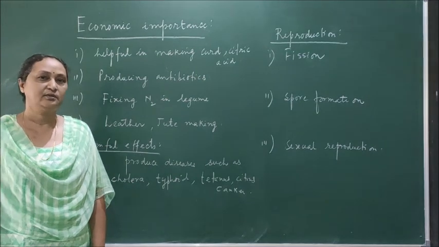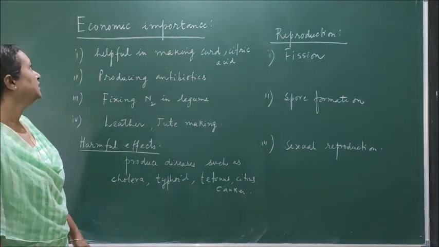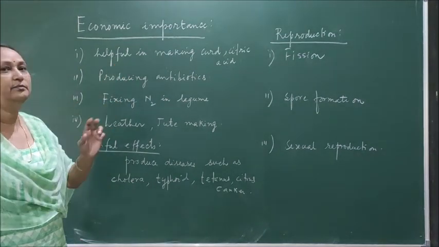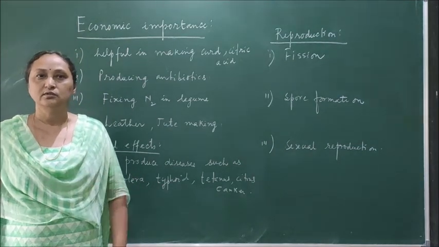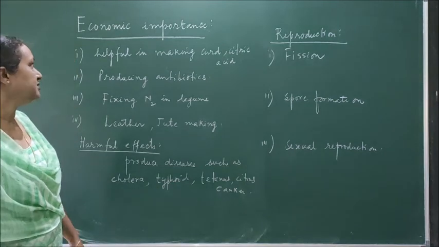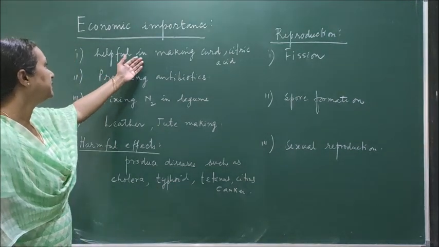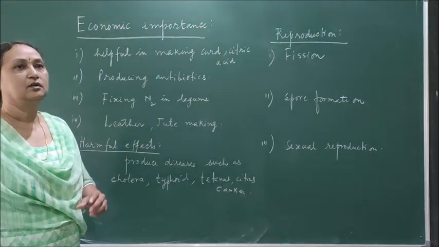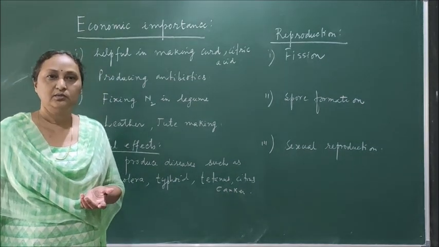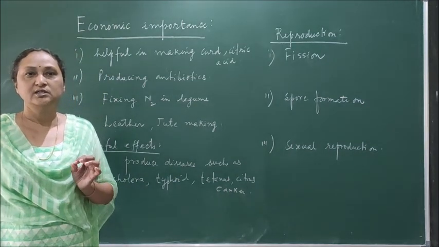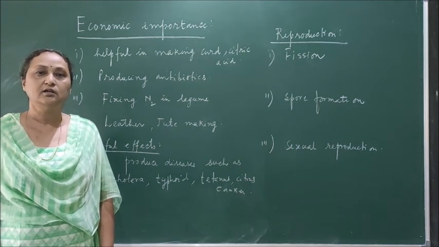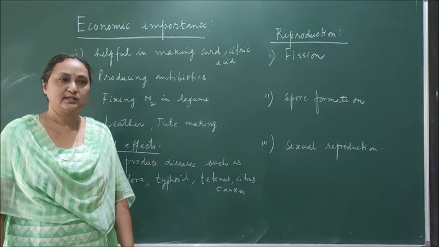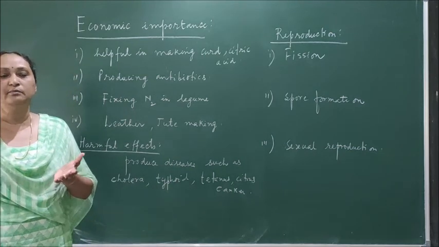So now we will discuss economic importance. Bacteria have many beneficial roles, and also many harmful roles. So what are the beneficial roles? They are helpful in making curd. Curd we also prepare at home, and the curd preparation is done with the help of lactobacillus. The type of bacteria which makes curd is called lactobacillus. And curd is prepared from milk.